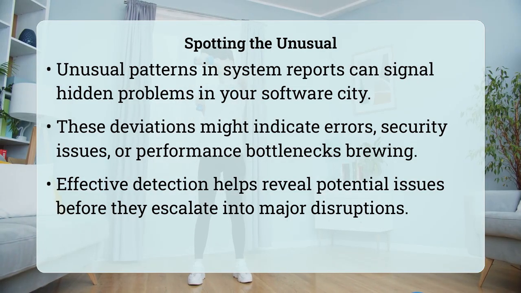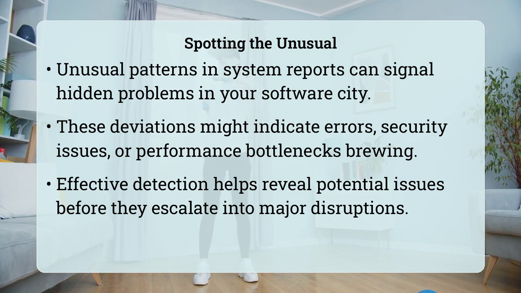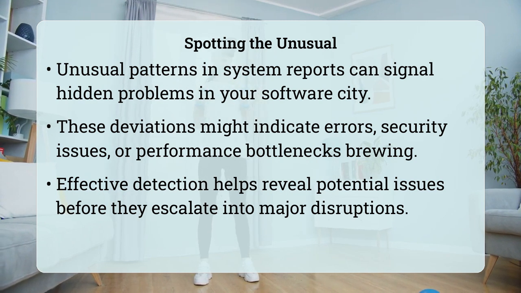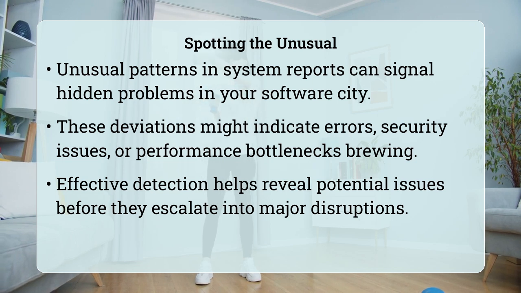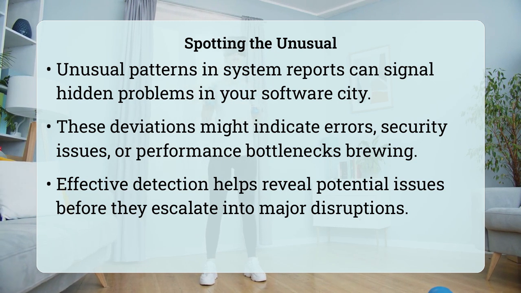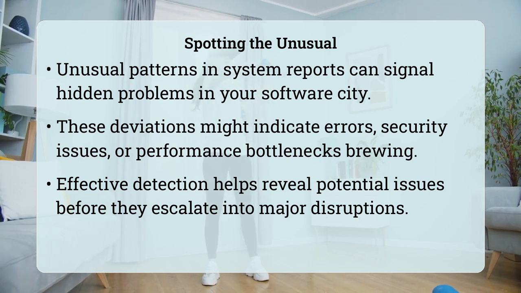Imagine your software system as a bustling city, constantly generating reports about its activities. Suddenly, a strange pattern emerges in those reports: traffic jams where there were none, or a usually quiet district becoming unusually active. How do you spot these subtle, yet significant, deviations that could signal a problem?